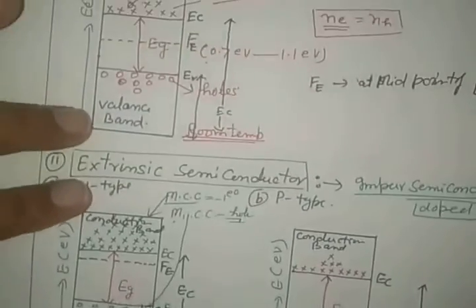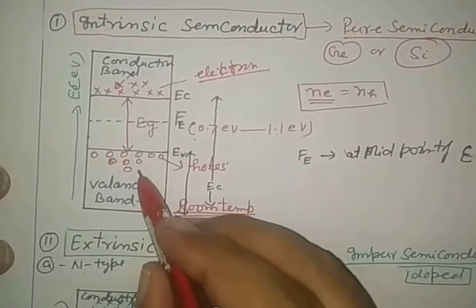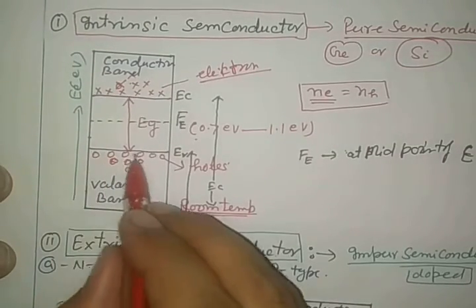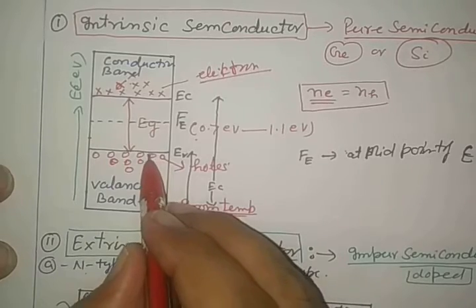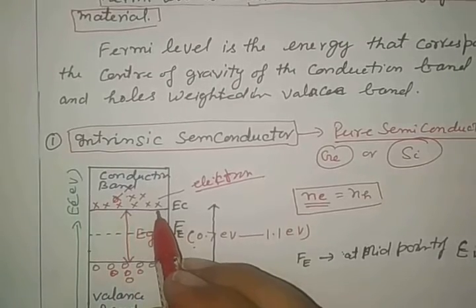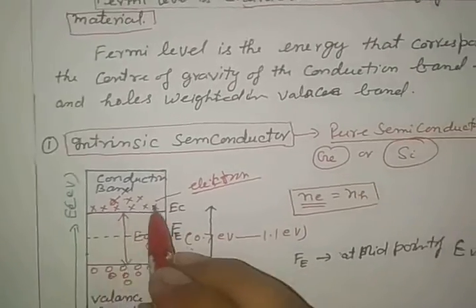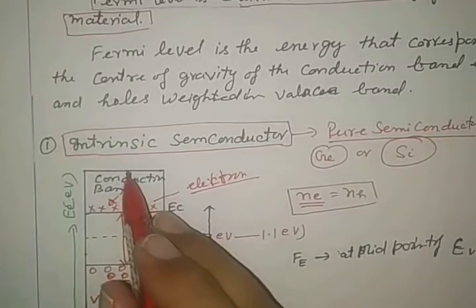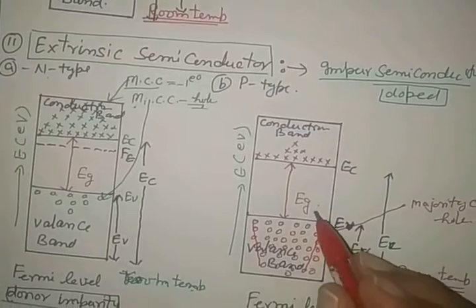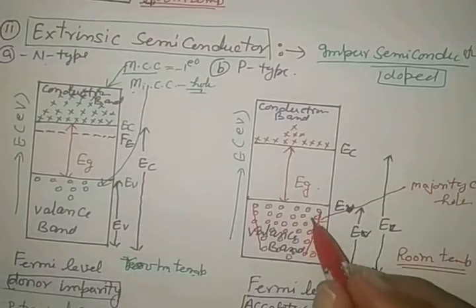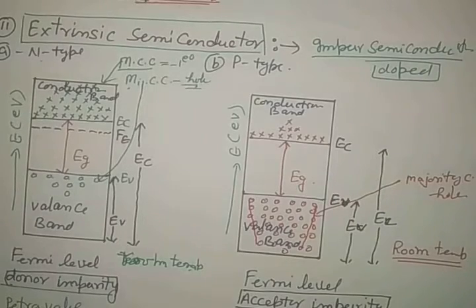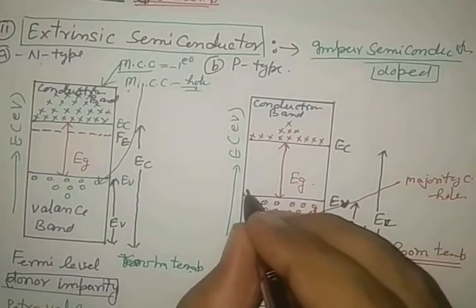See in all the diagrams everywhere. Here below, the probability of occupation decreases, here above in the upper band it decreases. So the maximum probability of occupation is here at the uppermost in the valence level, decreasing moving below, but here the maximum probability of occupation of free electrons in the conduction band is at the lower energy level and decreases moving away from this. But see about the Fermi level here in this case. If maximum holes are gathered here, the center of gravity here shifted. Where shifted? Below it.